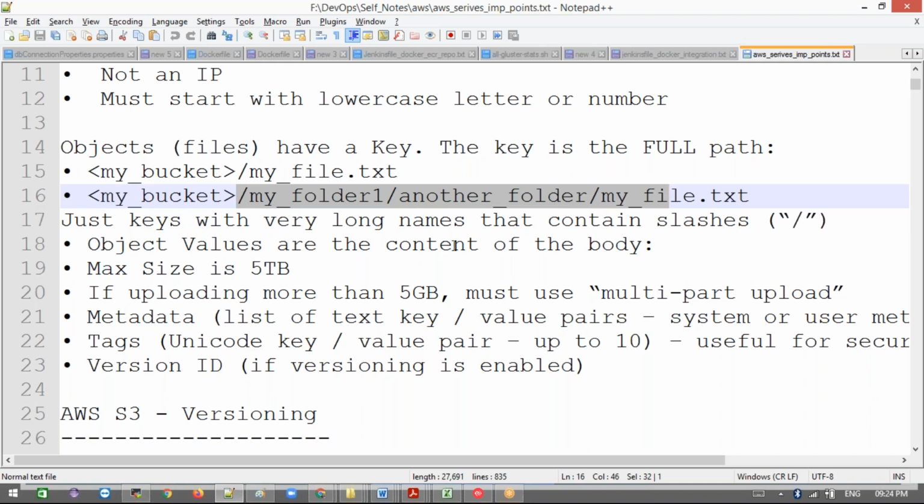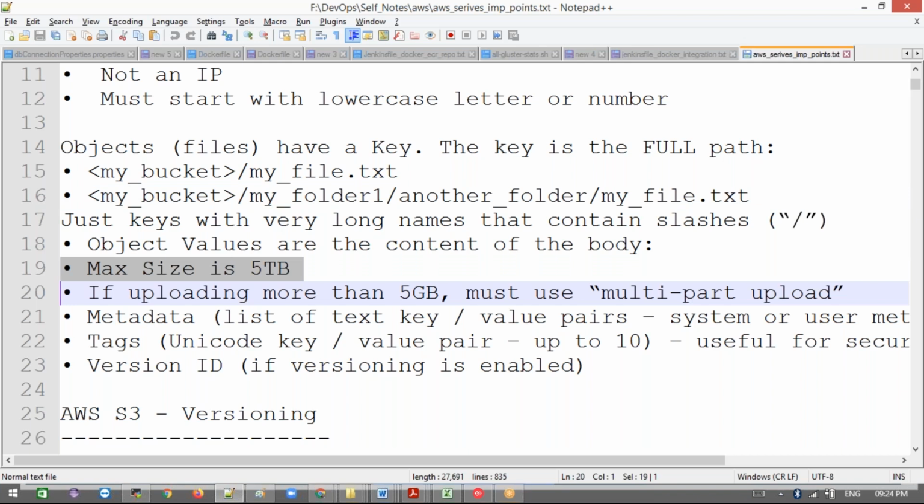Object values are the content, the body. And this is a very, very important exam question: the maximum object size we can upload is 5 TB. Even if you're uploading more than 5 GB, we go for multi-part upload. Even for one object, after 5 GB we can go for multi-part upload. That will be good practice. We can store up to 5 TB maximum size. Very important question, even from the exam point of view.